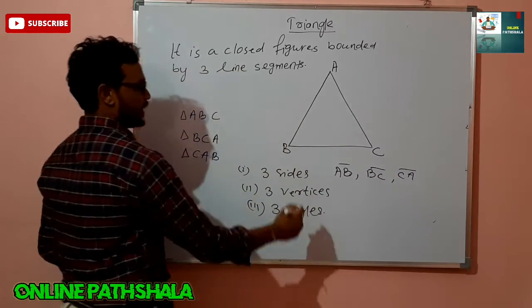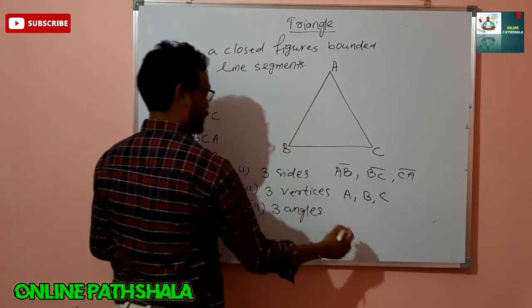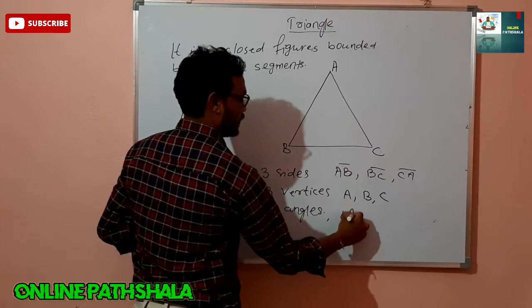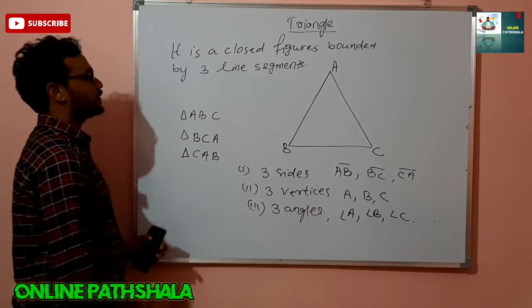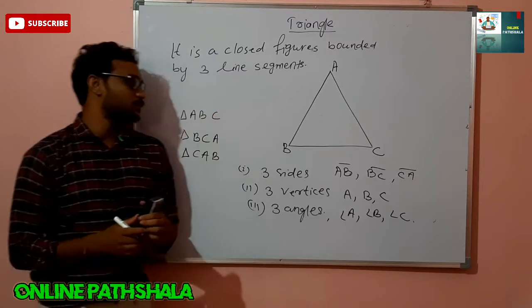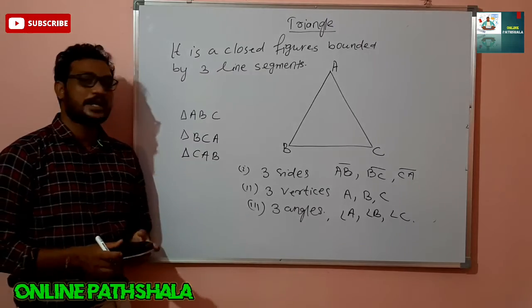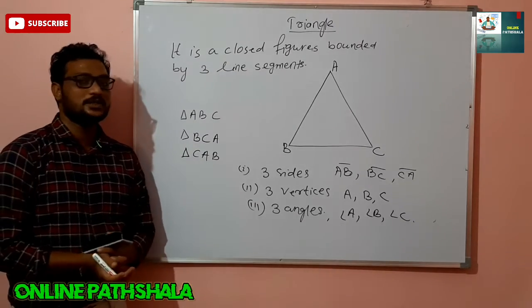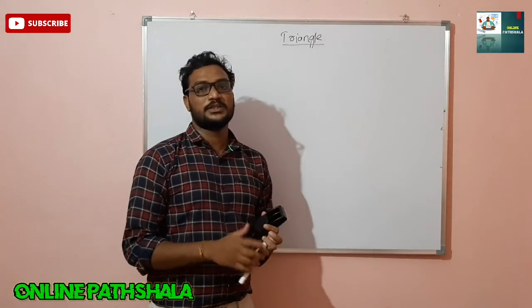The 3 vertices are A, B, C, and the 3 angles are angle A, angle B, and angle C. So this is the basic thing about a triangle. After that we are going to learn the different types of triangles on the basis of their sides as well as on the basis of their angles.